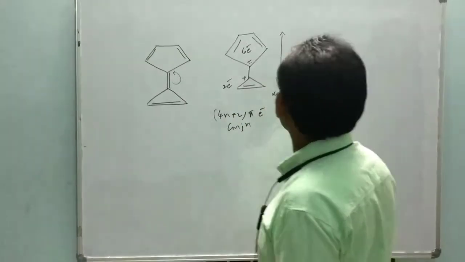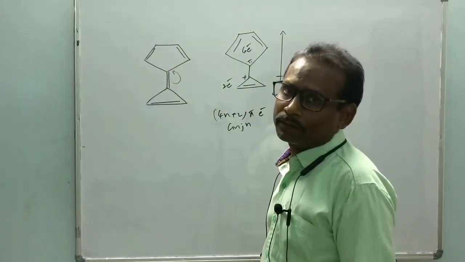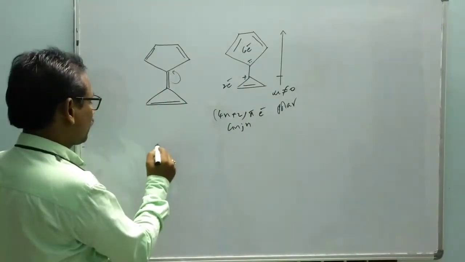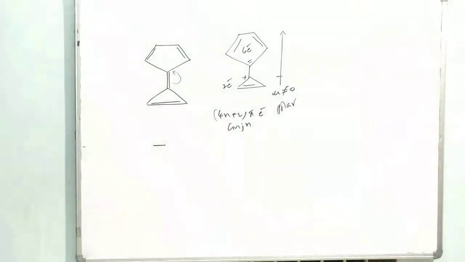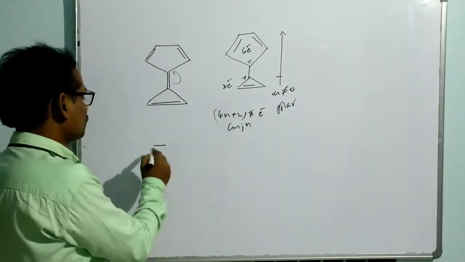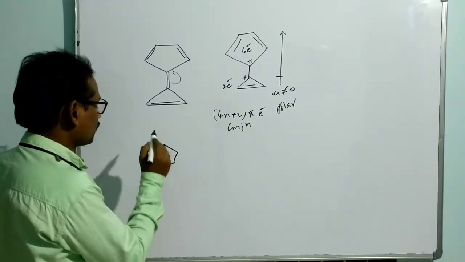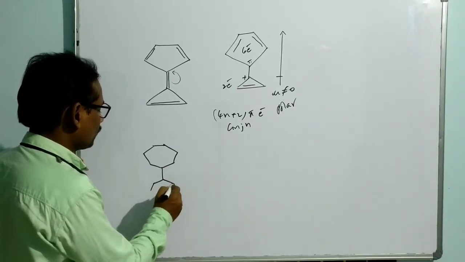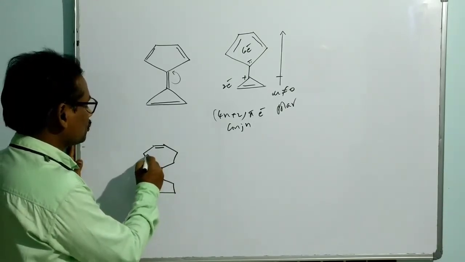Now similarly, let me take one more compound, with a 5-membered ring and a 7-membered ring. Let me connect the 7-membered ring with the 5-membered ring and put in conjugation.